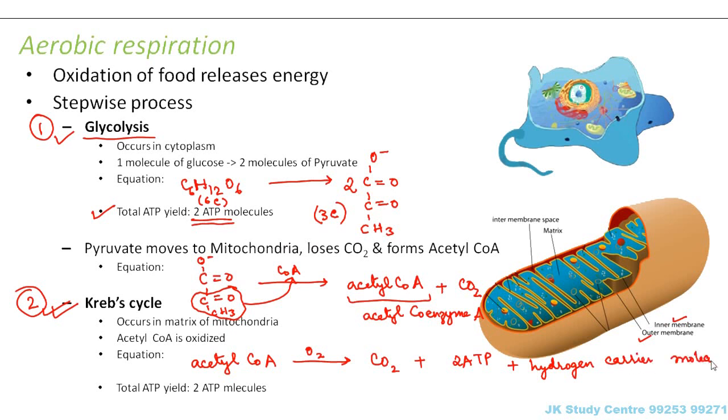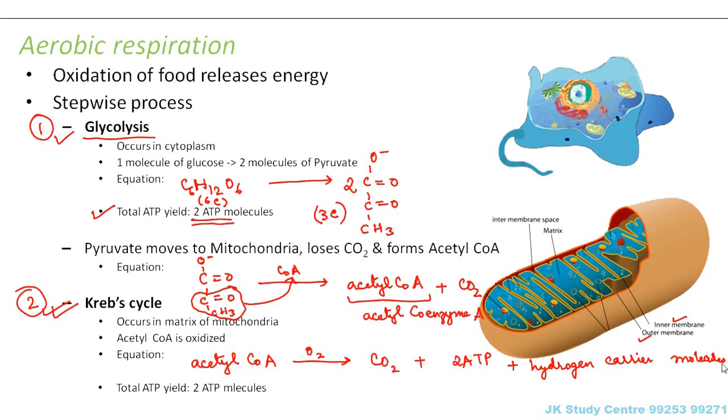Here we are not going into the very much detail of each of these equations, because there are other molecules also involved, but at this level I don't want to make things complex. So I am giving you a rough idea about how things happen in aerobic respiration. In higher classes you will learn about these equations in more detail.